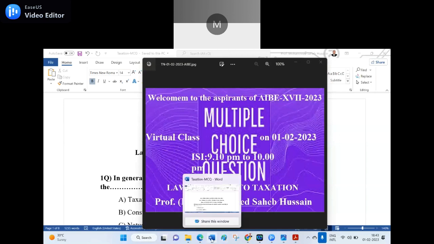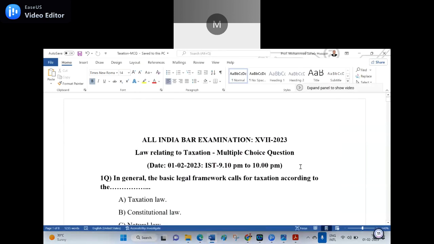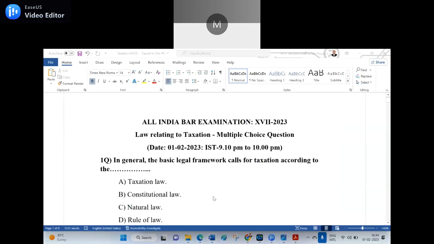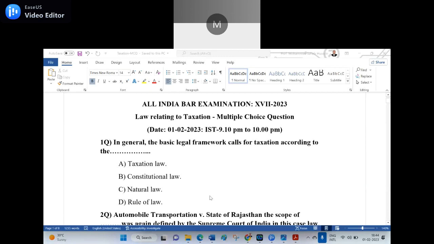Okay, without wasting time, let us come to our All India Bar Examination 17th Cohort 2023. Be ready to shoot the first question. In general, the basic legal framework calls for taxation according to the dash. A. Taxation law. B. Constitutional law. C. Natural law. D. Rule of law. Rule of law is the answer. It is not taxation law, not constitutional law, though constitutional provisions can come in the later part.